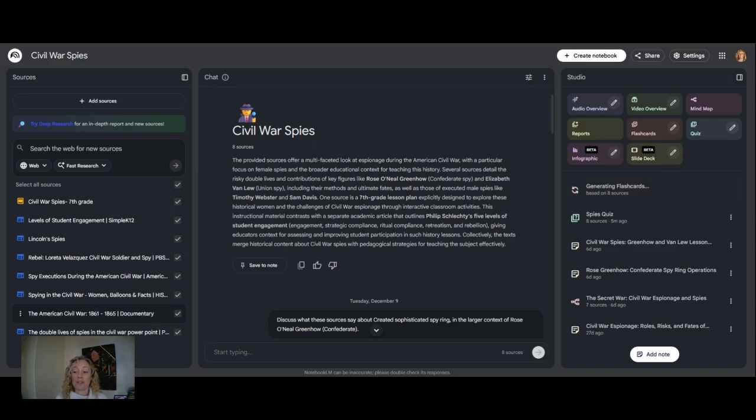Now, one thing that you're going to notice is that there probably will be a flashcard based on the levels of student engagement, which I used for my last prompt. So when you're creating these cards, if you want them to be based on the content, you can always just click this off when you're using this before you start the flashcard generation, and it won't use that article in order to create the flashcards.